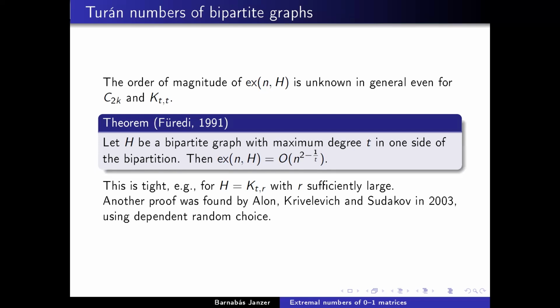This theorem was originally proved by Füredi in 1991, and it was later reproved by Alon, Krivelevich, and Sudakov in 2003 using the dependent random choice method. So nowadays, I believe this is usually proved using dependent random choice.